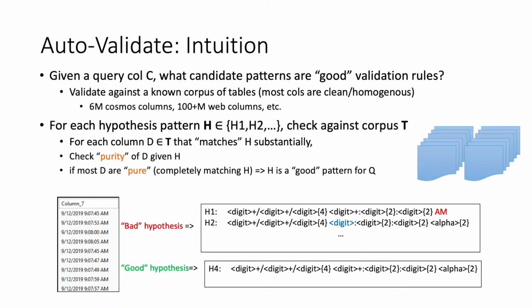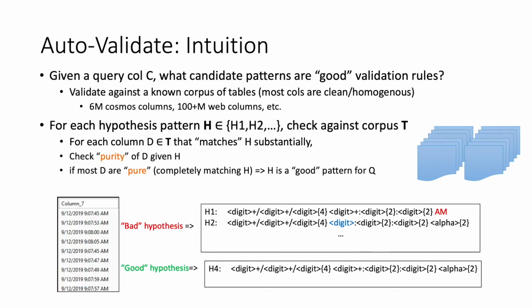Then, given the query column C and the set of hypothesis patterns H inferred for it using the pattern language, how do we decide which ones are the good ones for data validation? We leverage the data corpus T collected from the same pipeline for quality checks. If a pattern H is a common pattern, such that many columns in the data corpus T follow the pattern substantially with high quality, we reckon the pattern as a good validation pattern for C.